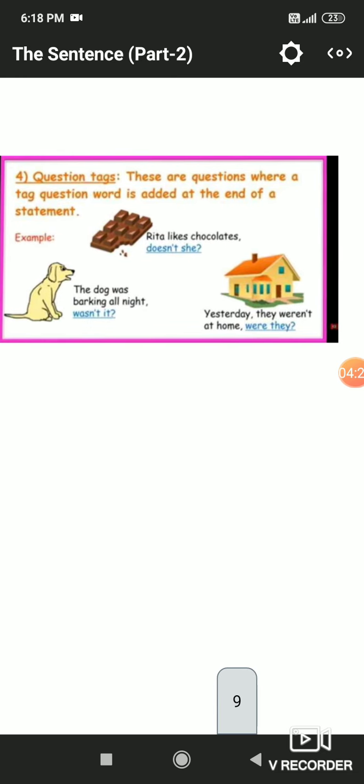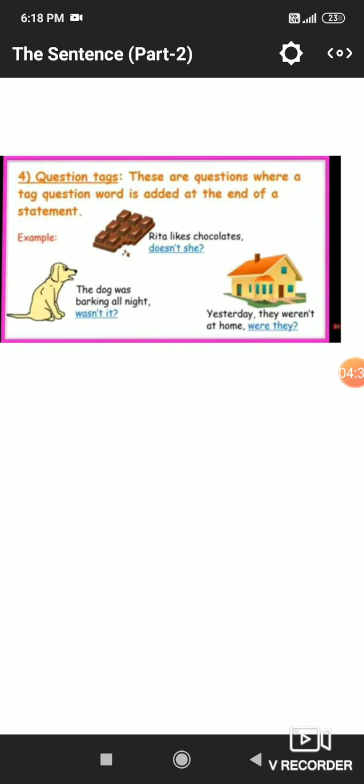Now look at the question tags. Rita likes chocolate. This is a simple assertive sentence, or we can say a statement. After that we have added a question tag, doesn't she? So here the underlined words are known as the question tag.